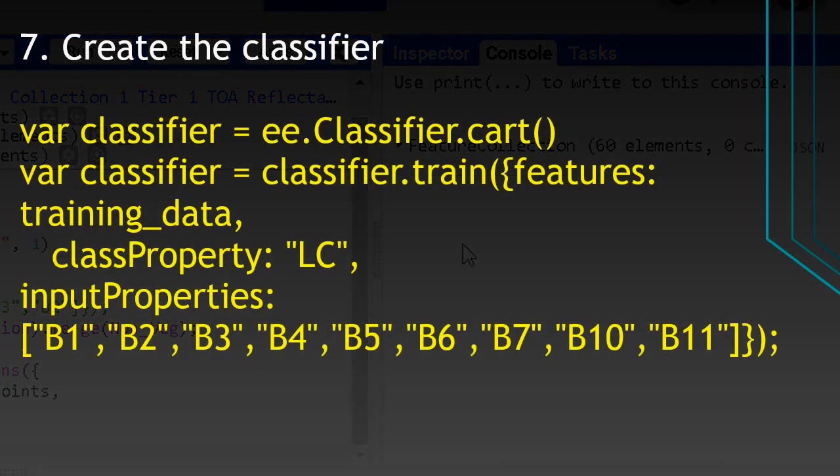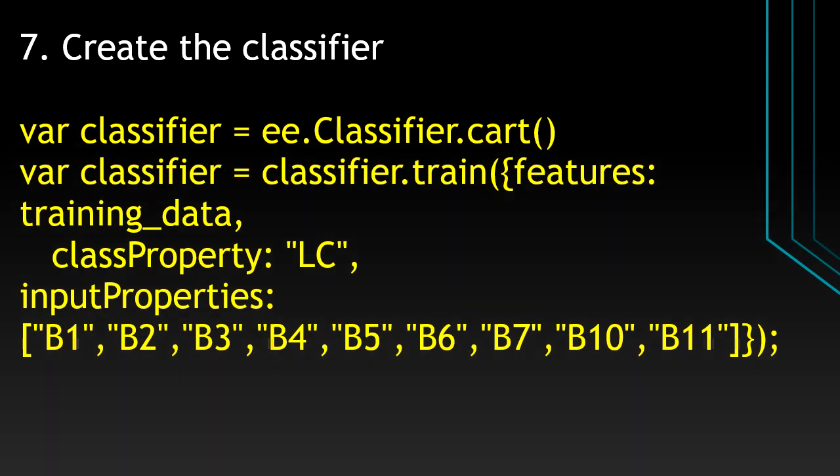So this is step number 7, and here we will create the classifier. Remember, first we have to customize the classifier. There are different types of classifier. What classifier do you need? Here I'm using classifier.cart. We have to give the information to this classifier.